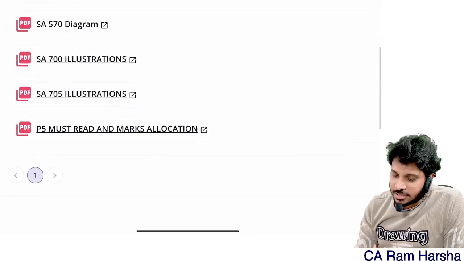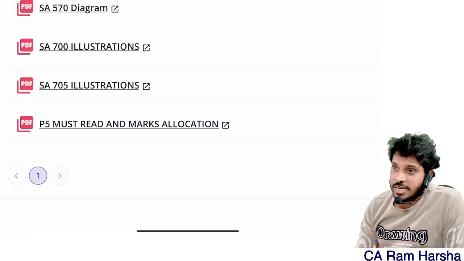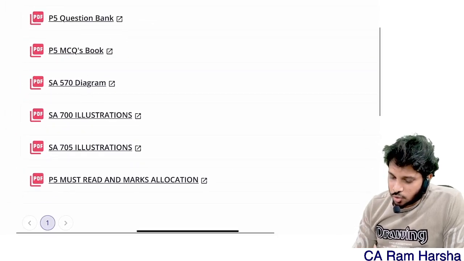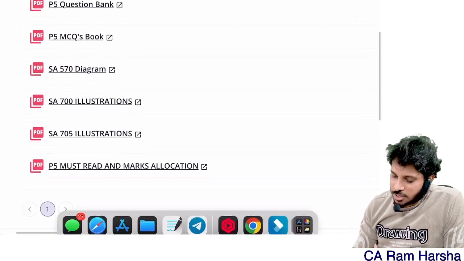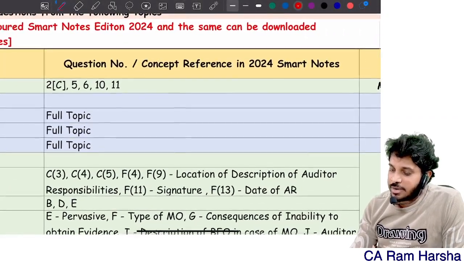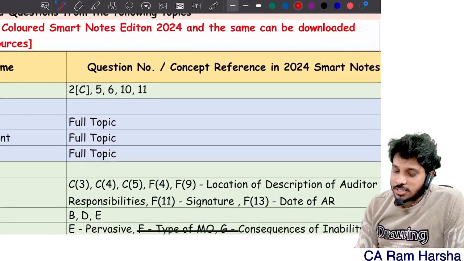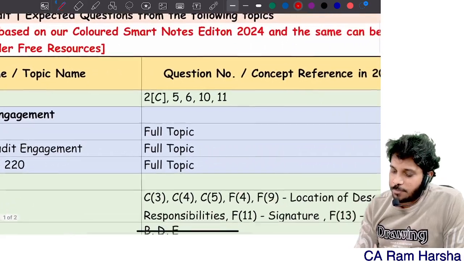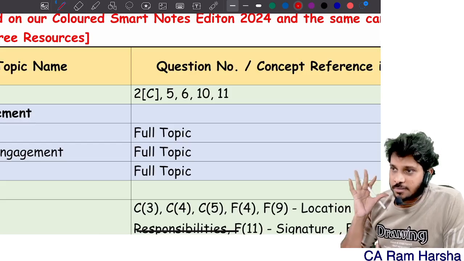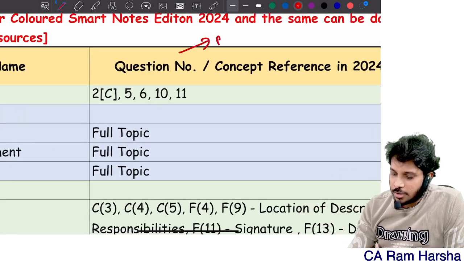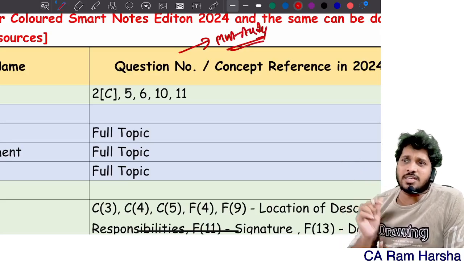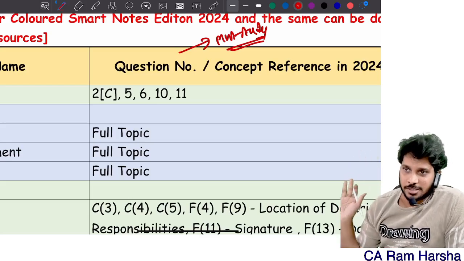P5 auditing and ethics. Here you see P5 must read and marks allocation for each chapter. In this sheet, I have given references to our material called smart notes: what is the chapter, what is the question number or point number that you must study. This is must study. You must not ignore this. Remaining, whether you study or not, that is your risk appetite.